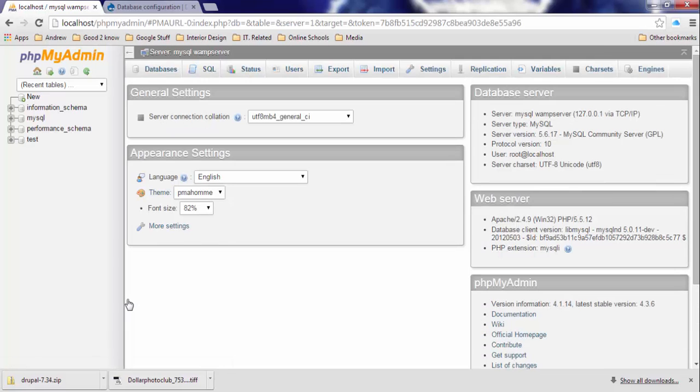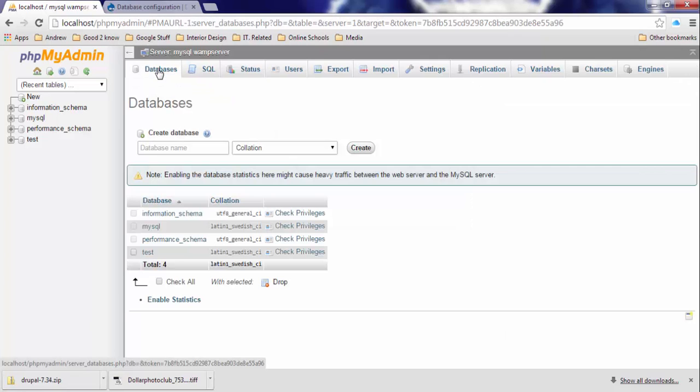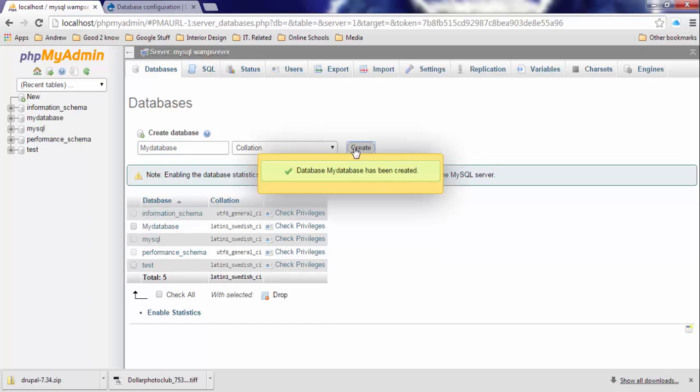Click on it, go to databases and create a database. I'm going to call this database mydatabase. Let's click create. As you can see, it has been created.